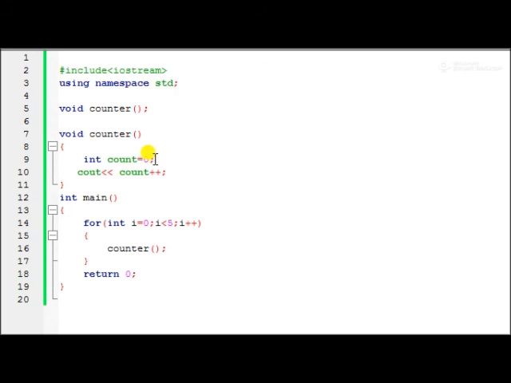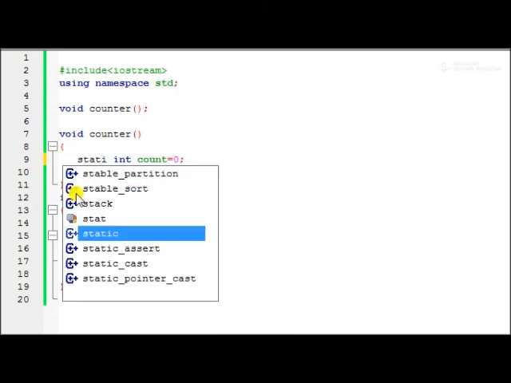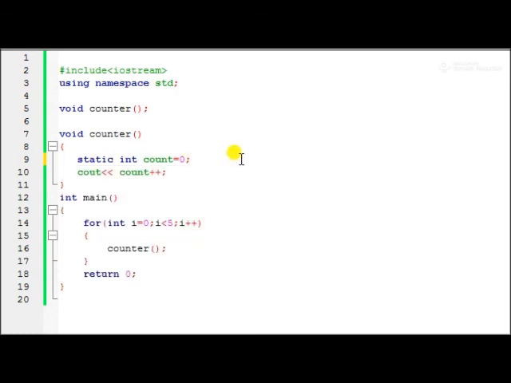You can easily understand that when the counter function ends, the value in count is destroyed. But if we make it static, once initialized, count will have scope till the end of the main function, and it will carry its value throughout function calls too. This is the main difference between a static and a normal or regular variable. So this is the program of the static variable.